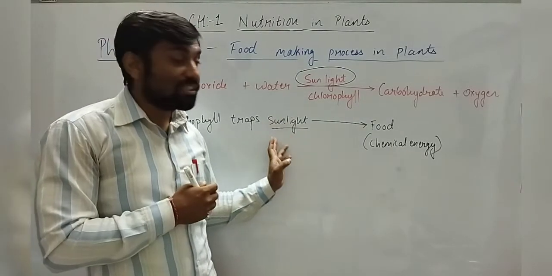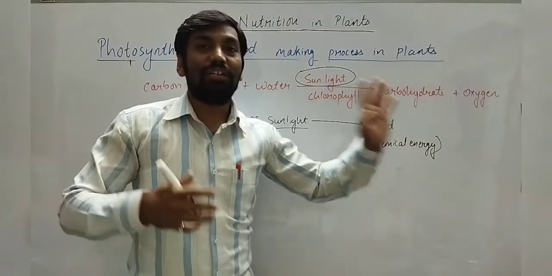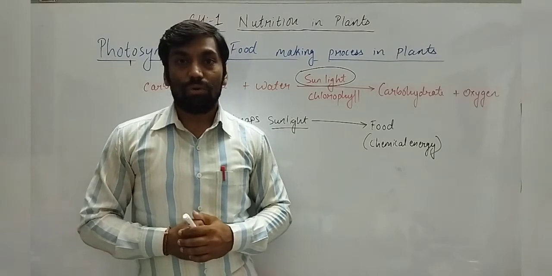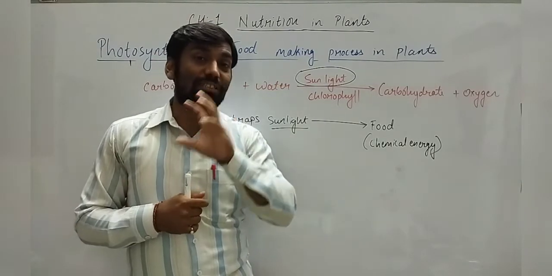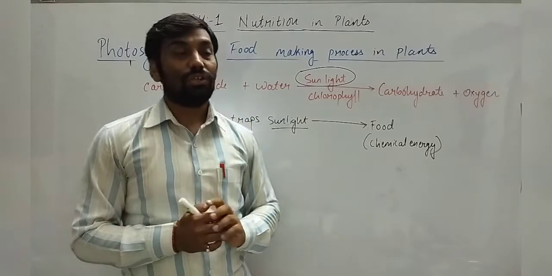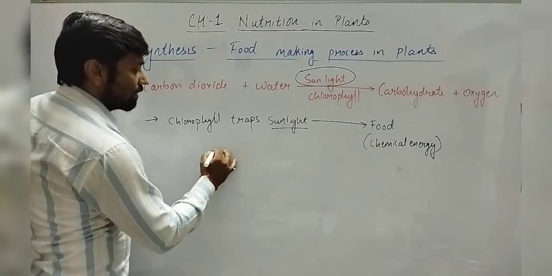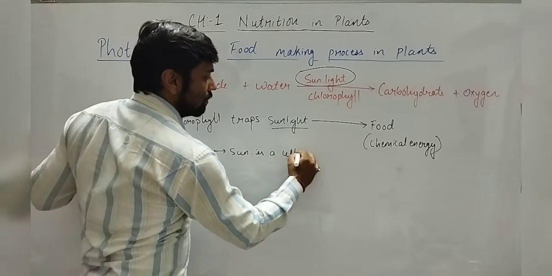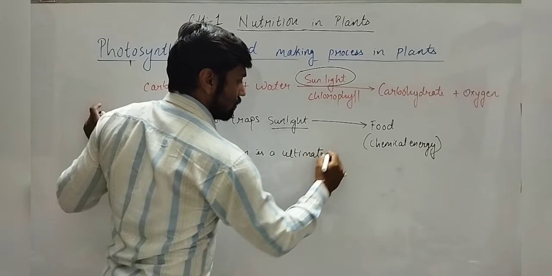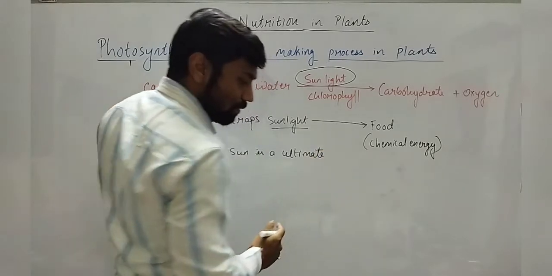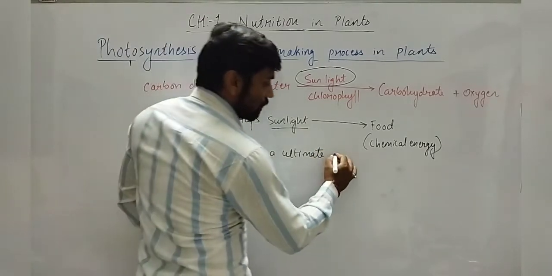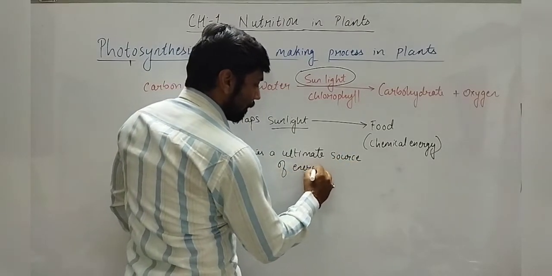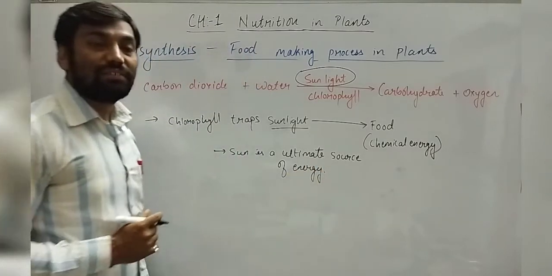Okay, so the solar energy gets converted into chemical energy. When we eat food, or other animals eat, they get that chemical energy. So the energy that we are getting is actually solar energy. So what I can conclude from here is that the sun is the ultimate source of energy. That is what I can say.